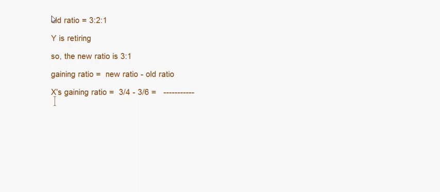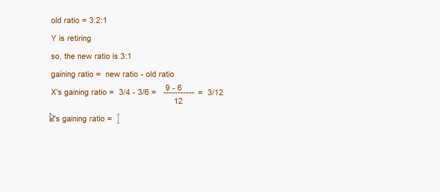Sorry, not 6, 4 and 6. If you take out the LCM, it will be 12, right? 3 3s are 9 minus 2 3s are 6. So this will be 3 divided by 12. Fine. Now Y is retiring, so Z's gaining ratio